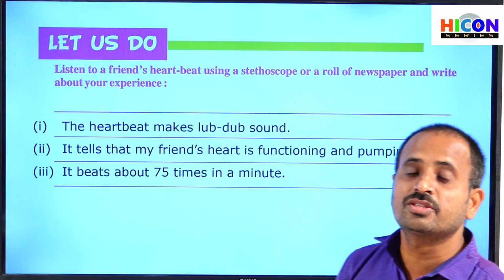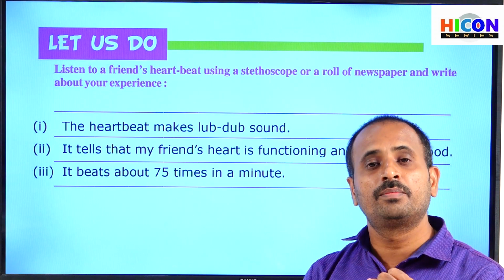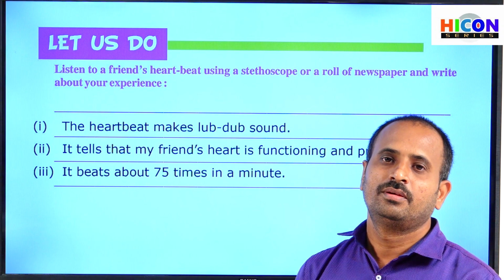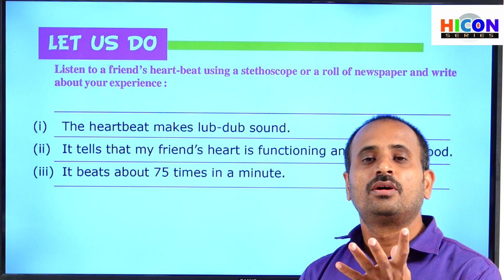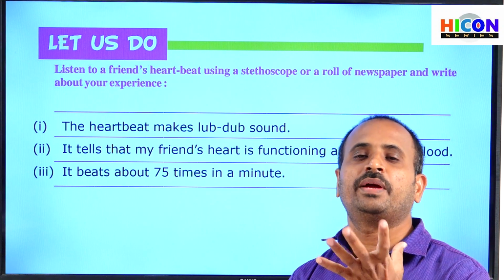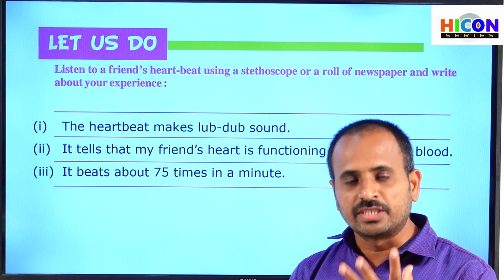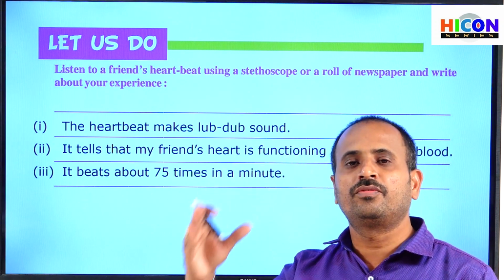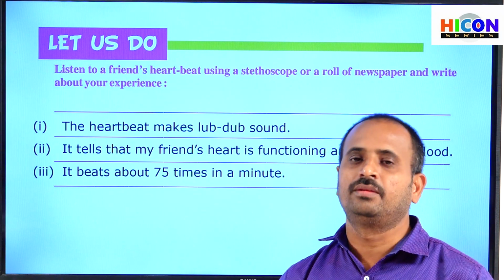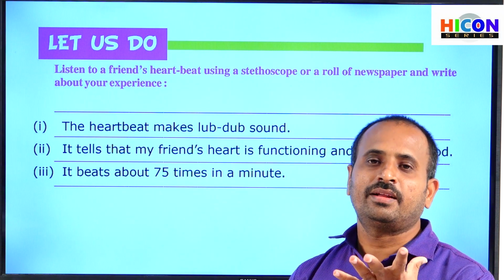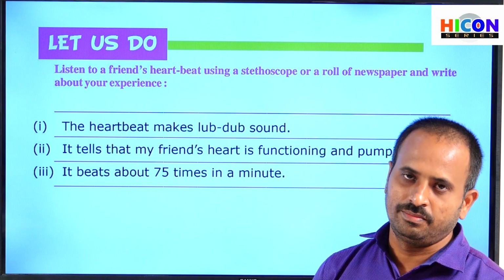If you hear the heartbeat sound, the heart makes the sound lub dub, lub dub. By this sound, that means the heart contracts and expands. By contracting and expanding, it pushes the blood to every part of the body. It pumps the blood to every part of the body. While contracting and expanding, it produces a sound lub dub.